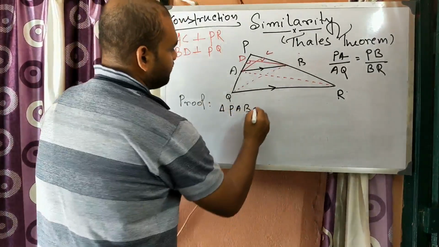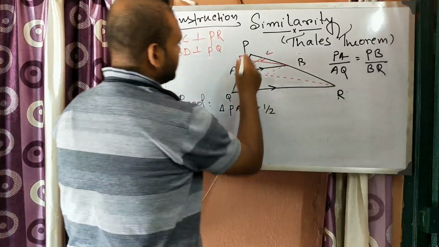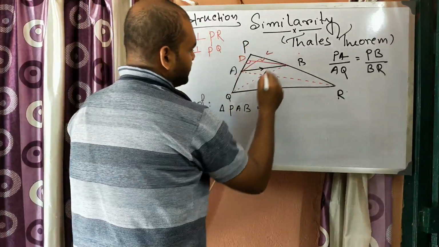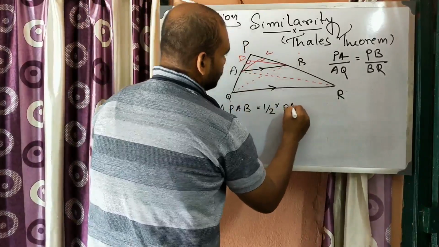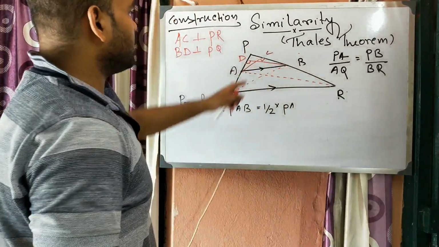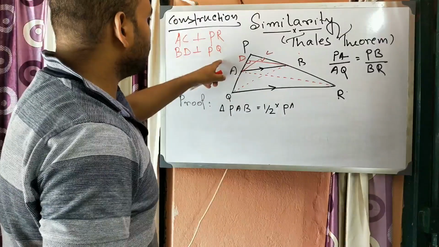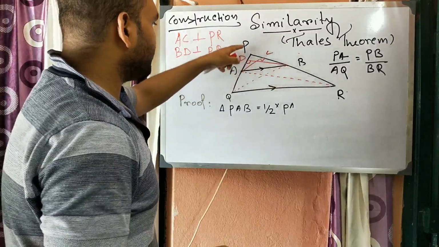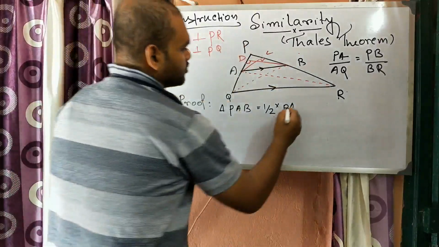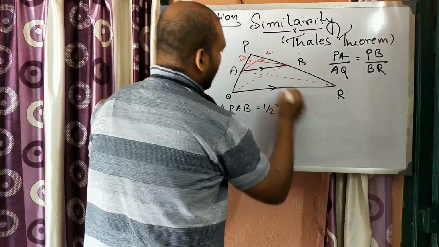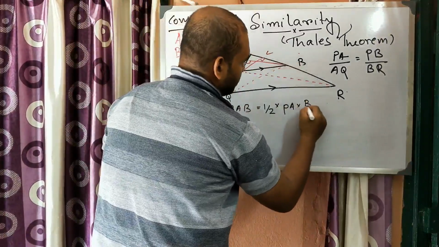So area of triangle PAB will be half, considering PA as base. BD is the perpendicular on PQ, so BD is perpendicular on PA also. So half into base into height, and the height is BD.